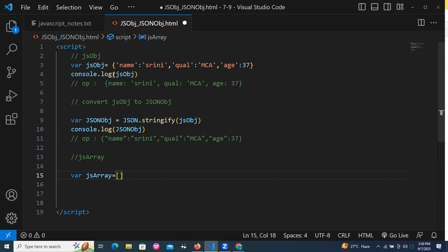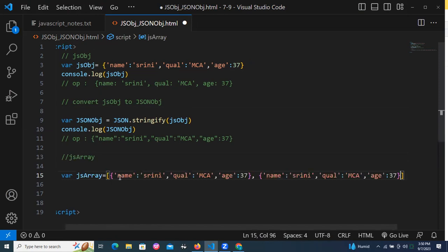Okay, I am taking the first object, and I'm taking a second object also. Inside the array, inside the square braces, I am taking two objects separated by a comma. The first object is this one. The second object is this one.